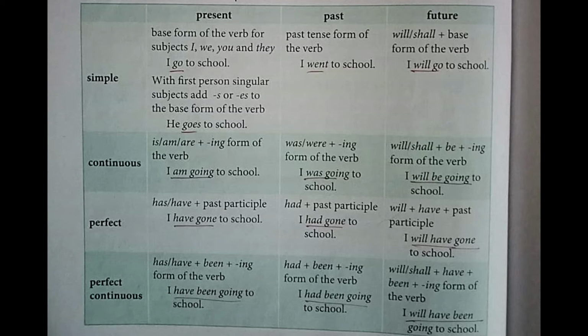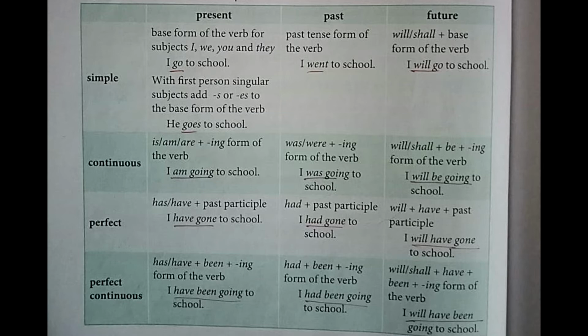Next one, perfect continuous tense form we are going to study now. That is first one, for present tense: has or have plus been plus ing form of the verb. For example, I have been going to school.